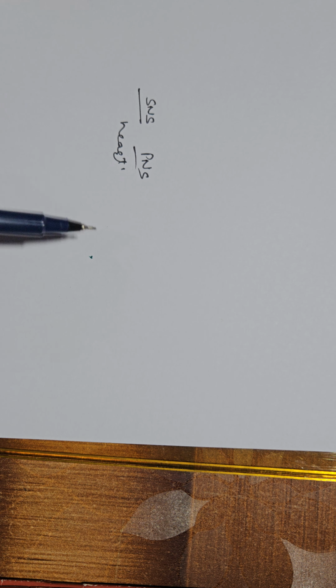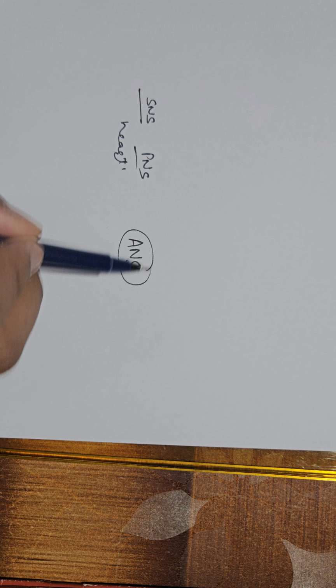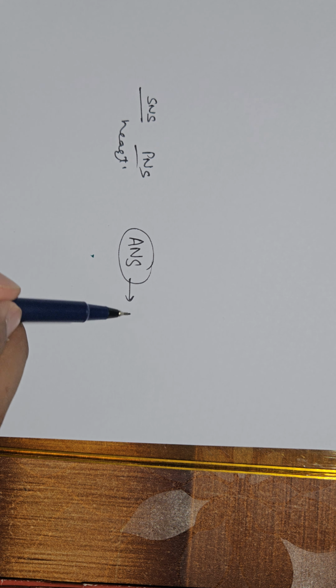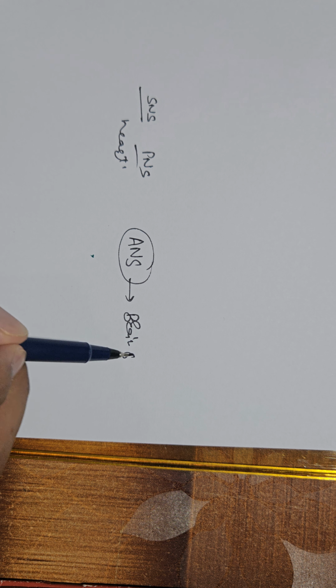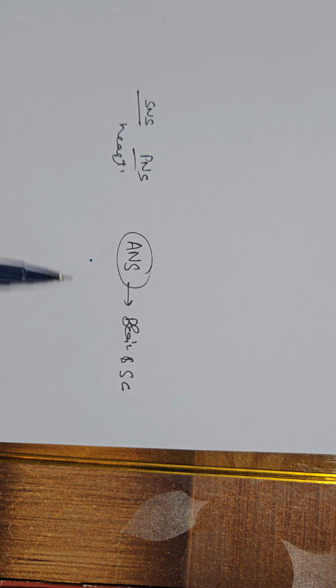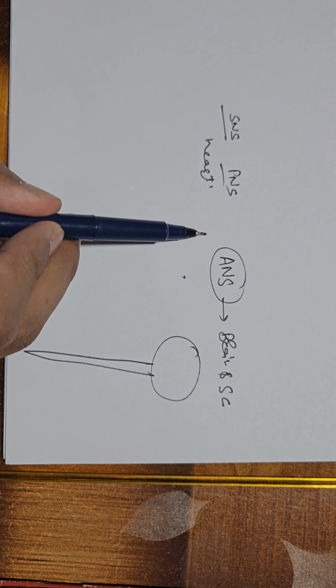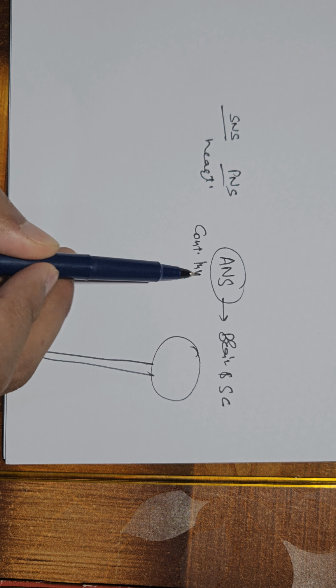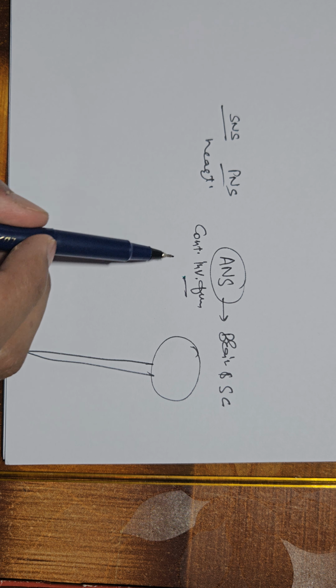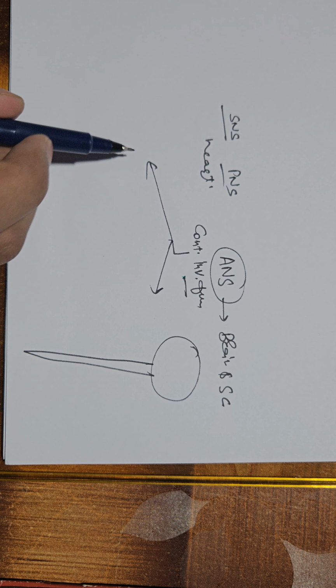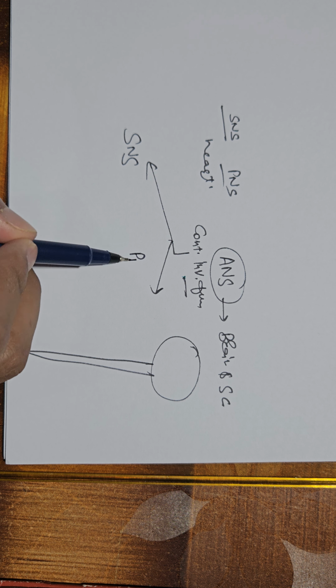So we are studying the effect of the sympathetic nervous system and the effect of the parasympathetic nervous system on the heart. But what are the sympathetic and parasympathetic nervous systems? In our body, there is an autonomic nervous system. It originates from the brain and spinal cord, and it controls involuntary functions. This autonomic nervous system is of two types: the sympathetic nervous system and the parasympathetic nervous system.